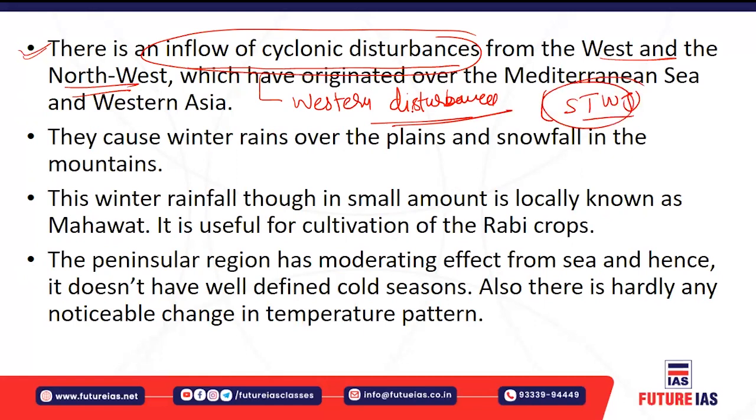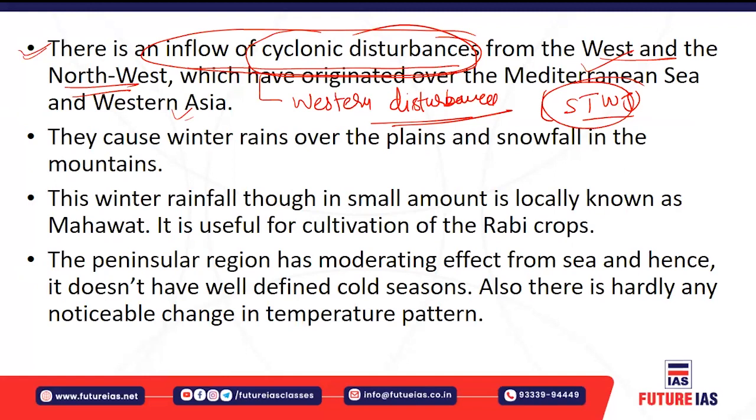These western disturbances reach from the Mediterranean Sea and West Asia to the Indian landmass, the west of India or the northwest portion of the Himalaya. At the higher reaches of the Himalaya, they cause snowfall, which sustains the flow of the rivers that flow out from the Himalayan region.